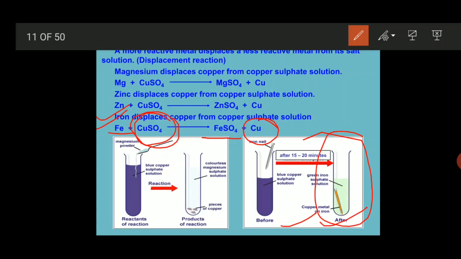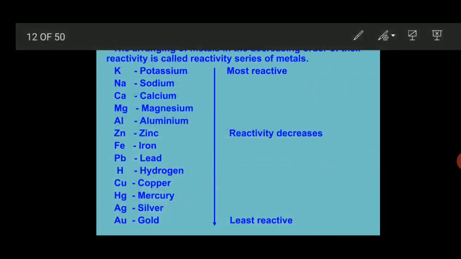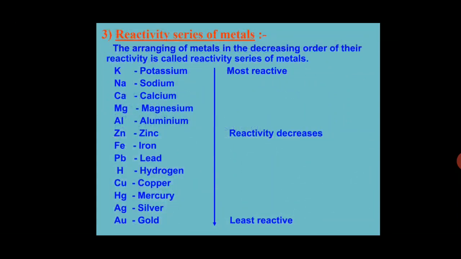Now let's see the reactivity series, by which we can clearly understand which metals are more reactive than other metals. In the reactivity series, metals are arranged in the decreasing order of their reactivity.